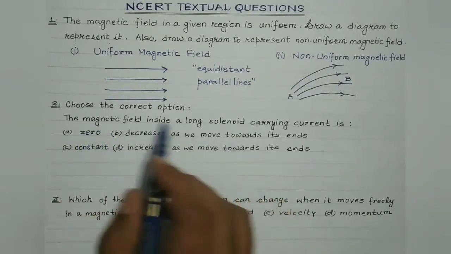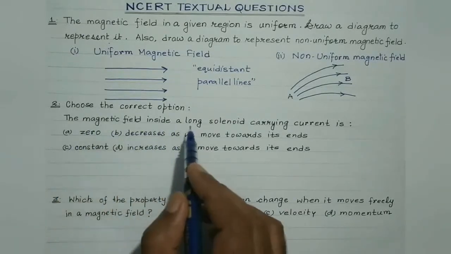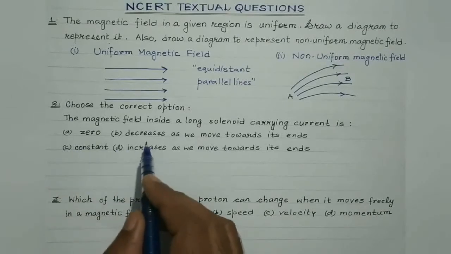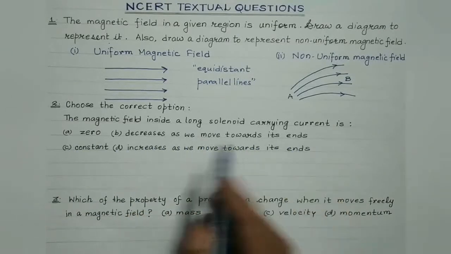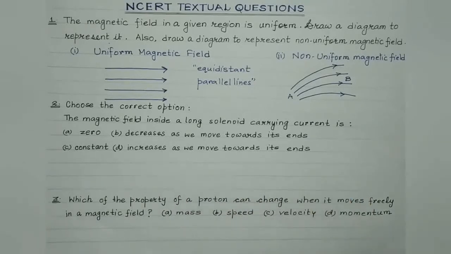Let's concentrate on the second question. It's an MCQ type question. We are supposed to choose the correct option. The magnetic field inside a long solenoid carrying current is: first option is 0, second is decreases as we move towards its ends, third is constant, and fourth is increases as we move towards its ends.